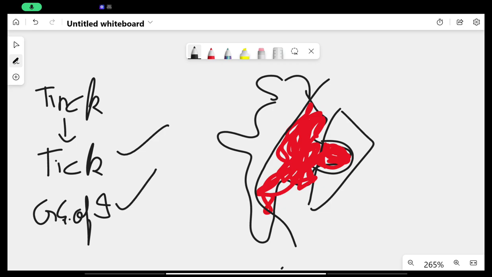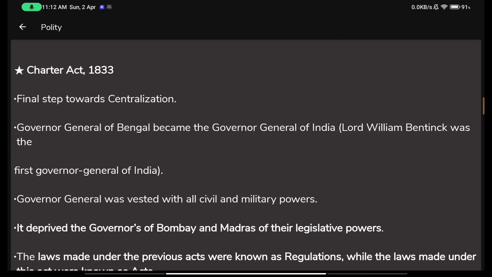So he put a tick that yes, I want to become the Governor General of India, and from then his name became Governor General William Bentinck. This is only a method to remember his name, or to remember who was the first Governor General of India. So it was William Bentinck.